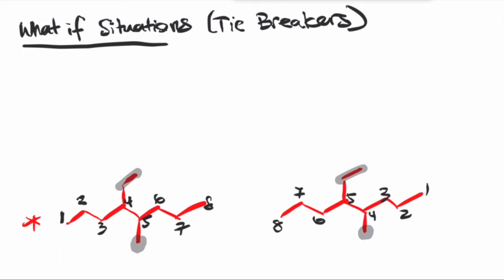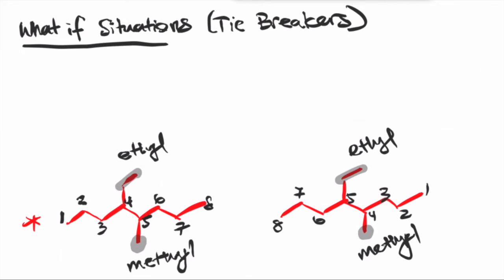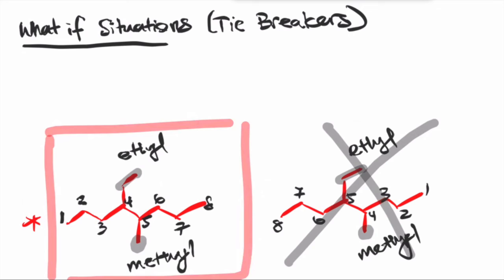When this happens, you just give the substituent with the earliest order of alphabet the lowest locant. So in this case, we have a competition between ethyl and methyl. So E comes before M, so then you would want to give ethyl the 4. If you go in this system, the ethyl would be given a locant of 5, which is higher than 4. So we are not going to choose that one. But instead, this one would be our choice.